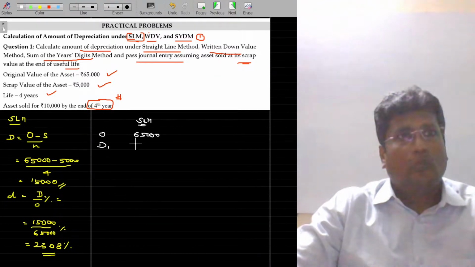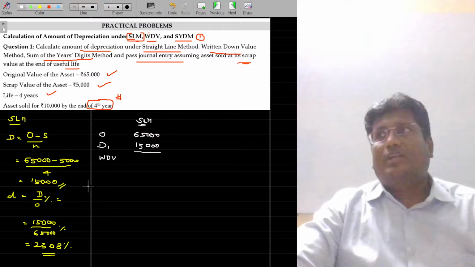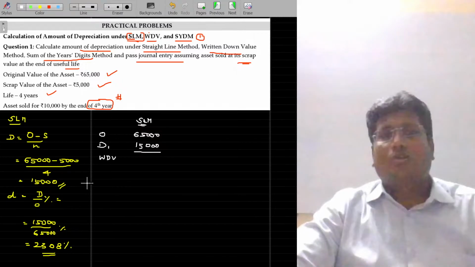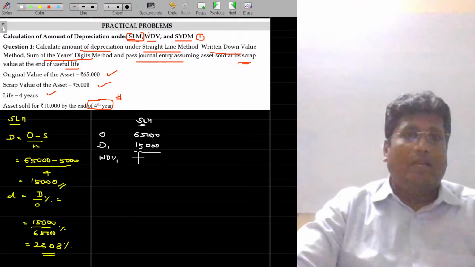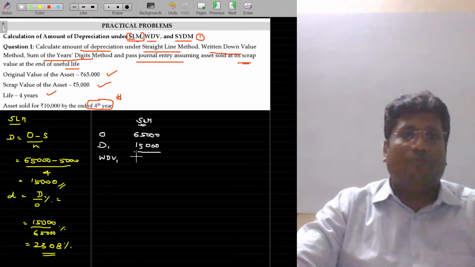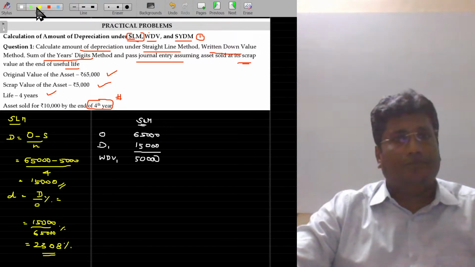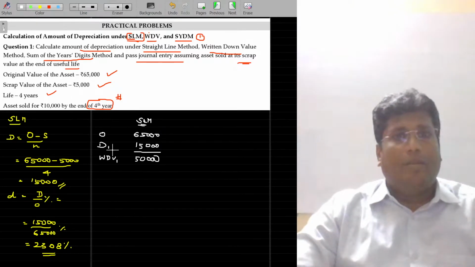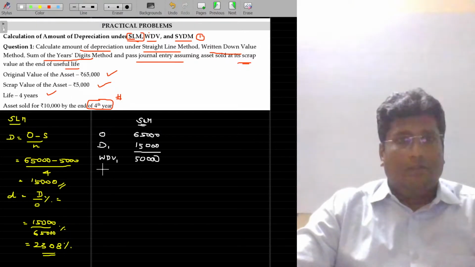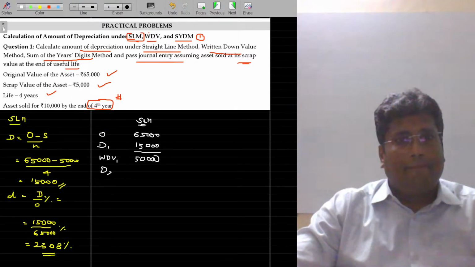Come on. Tell me the difference between the WDV value and the original value. Whenever I use the word WDV, it represents the value of the asset by the end of the first year. After the provision of depreciation of 15,000, the value is only 50,000. Okay. WDV being 50,000. Calculate the depreciation for the second year.